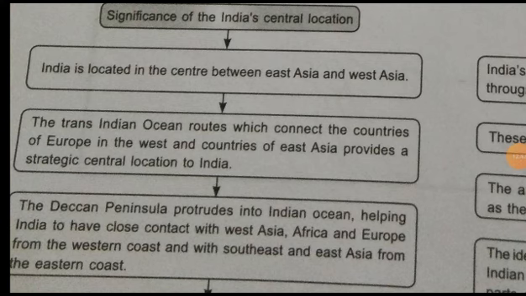Deccan Peninsula. We have seen what a peninsula is: three sides are water bodies and one side is land, that is called a peninsula. The Deccan Peninsula protrudes into the Indian Ocean, helping India to have close contact with West Asia, then Africa, and then Europe from the western coast, and with Southeast Asia and East Asia from the eastern coast.